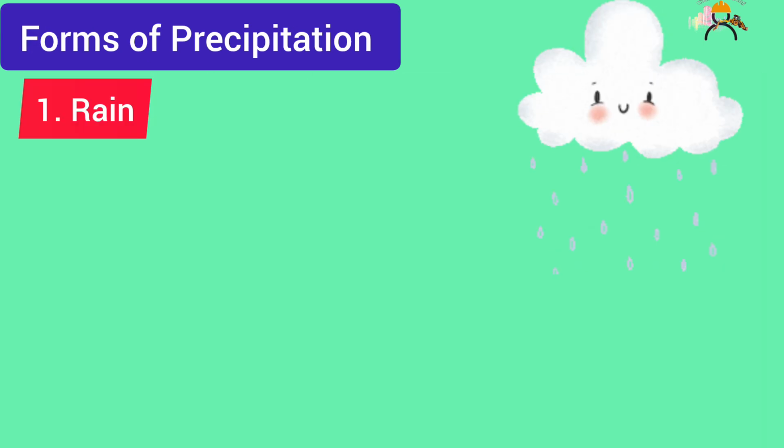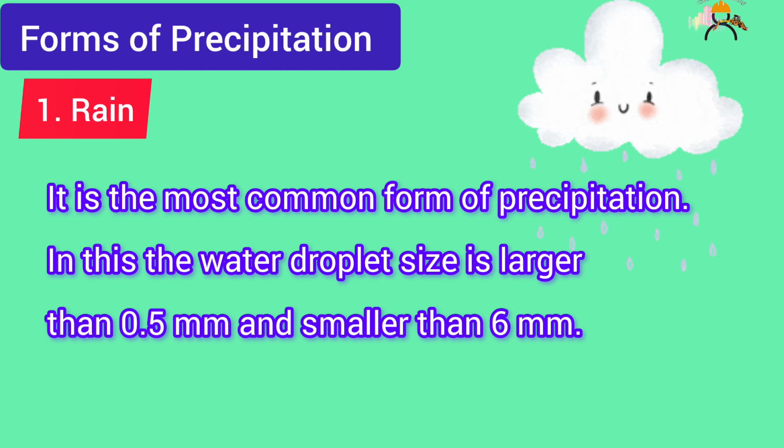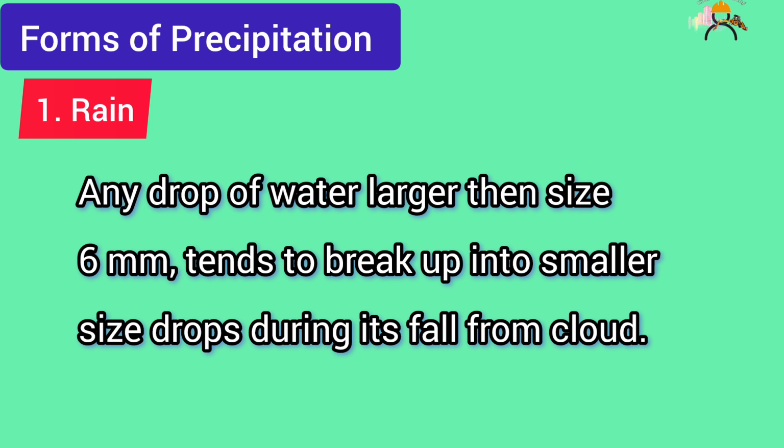1. Rain. It is the most common form of precipitation. In this, the water droplet size is larger than 0.5 millimeters and smaller than 6 millimeters. Any drop of water larger than 6 millimeters tends to break up into smaller drops during its fall